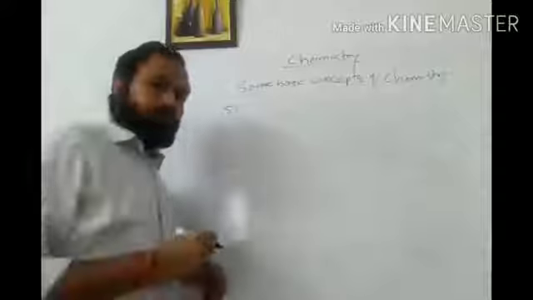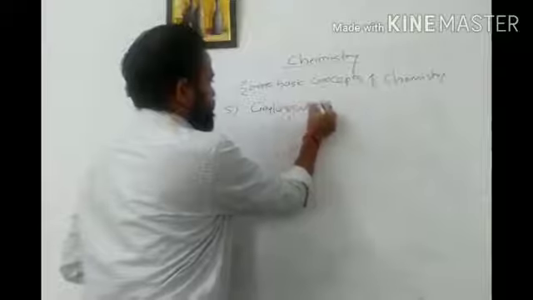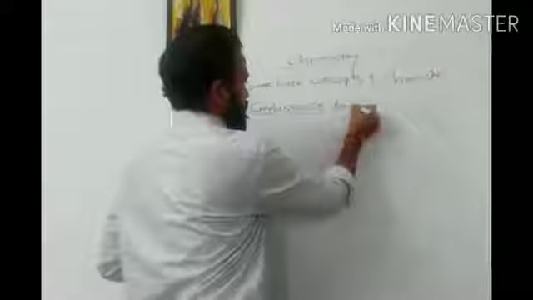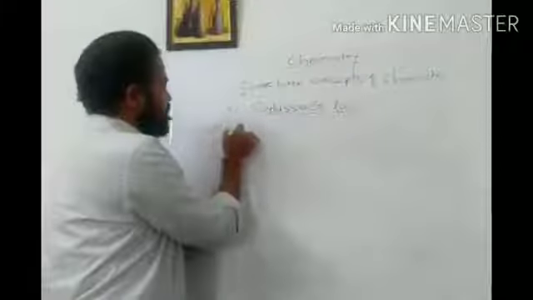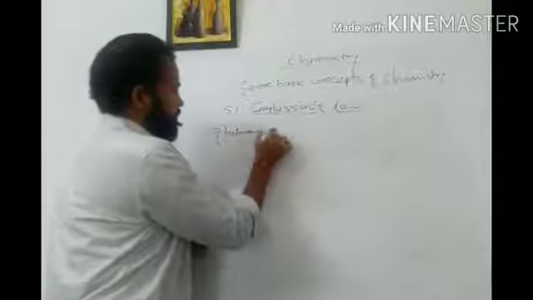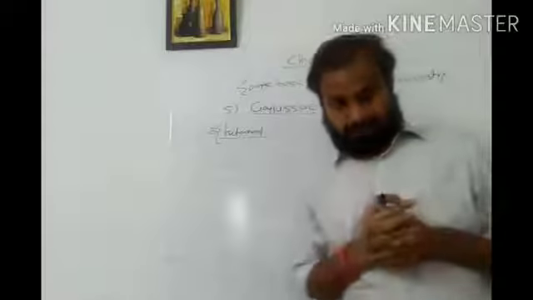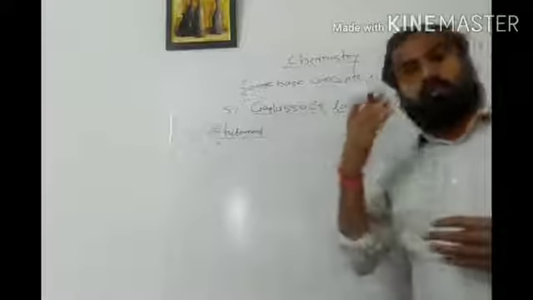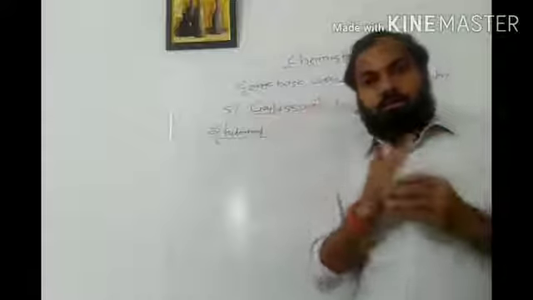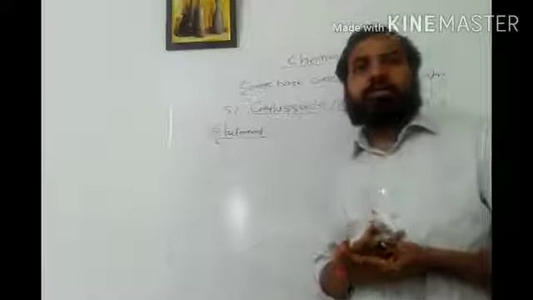So I will start with the 5th law, that is the remaining last law of our laws of chemical combination. That law is nothing but Gay-Lussac's law. Okay. According to the statement of this law, when two or more gases combine to form a third gas, then the total number of reactants and the total number of products that we are getting always bear a whole number ratio with